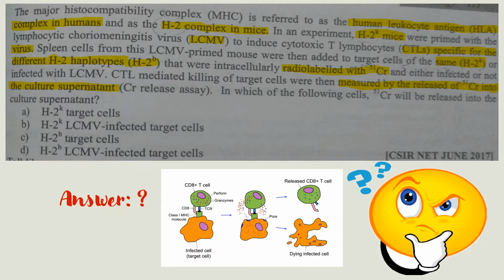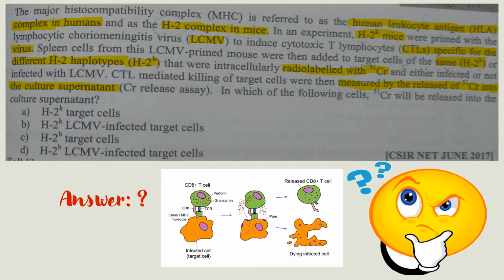Spleen cells from this LCMV primed mouse were then added to target cells of the same, that means H2K, or the different H2 haplotypes, that means H2B, that were intracellularly radiolabeled with 51 chromium and either infected or not infected with LCMV. Cytotoxic T lymphocyte mediated killing of target cells was then measured by the release of 51 chromium into the culture supernatant. That means chromium release assay. In which of the following cells will 51 chromium be released into the culture supernatant? Options are option A H2K target cell, option B H2K LCMV infected target cells, option C H2B target cells, option D H2B LCMV infected target cells.